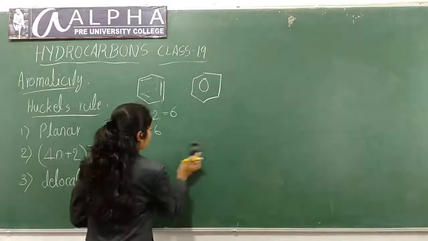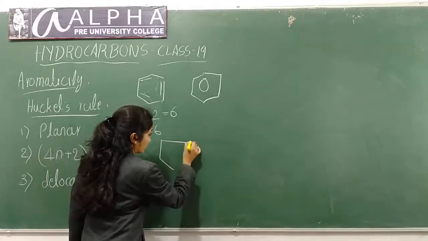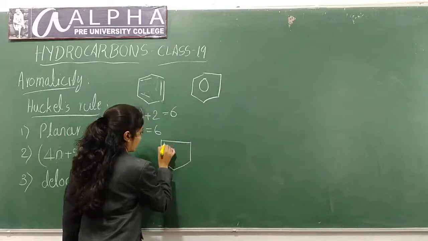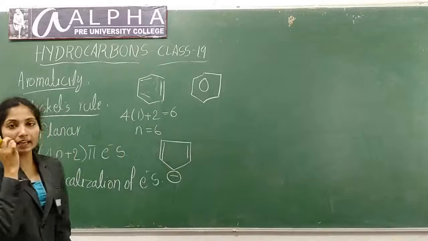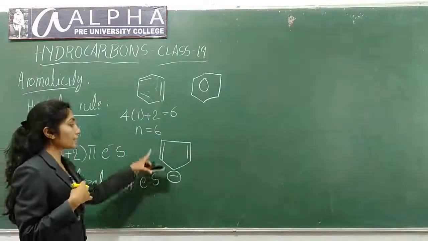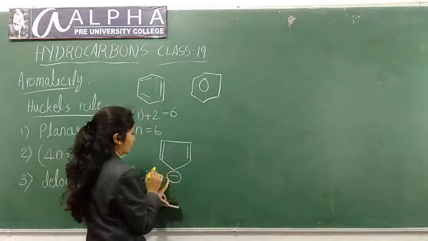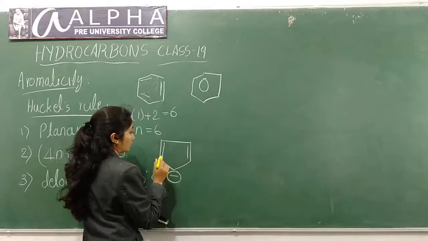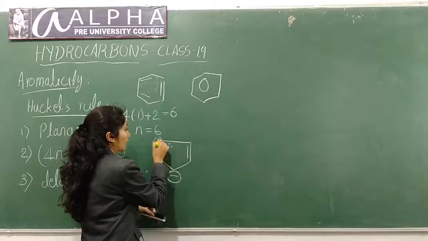Now let us consider one more compound, that is the cyclopentadienyl anion. See, this is a planar molecule and here delocalization of electrons is there. See, this will move here and this will move here, or this will move onto this carbon atom.